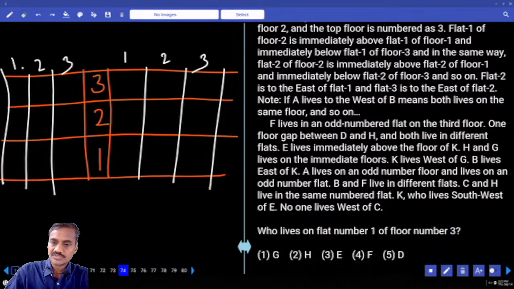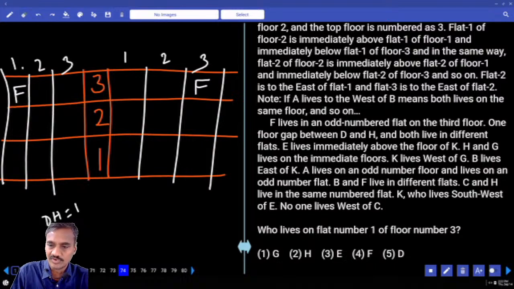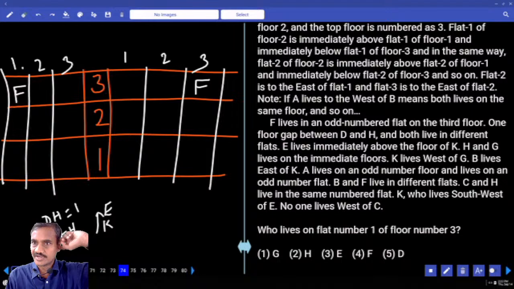Then F lives in an odd number flat on the 3rd floor. F can be 3rd floor 1st flat, or F can be 3rd floor 3rd flat. And 1 floor between D and H. Now in between D and H, there must be exactly 1 floor, and both live in different flats, D and H are not living in the same flat. And E lives immediately above the floor of K. Maybe they were in the same flat or different flats, but the floors are consecutive.